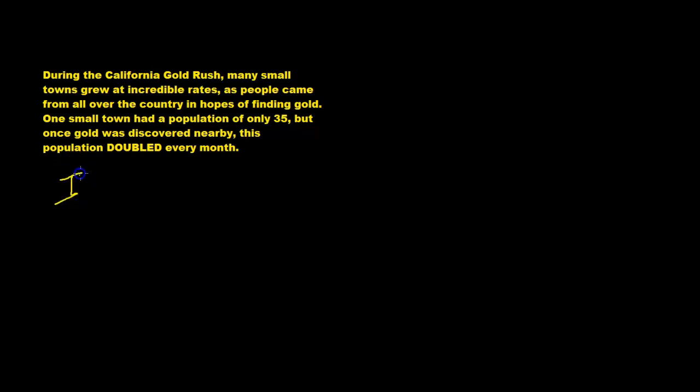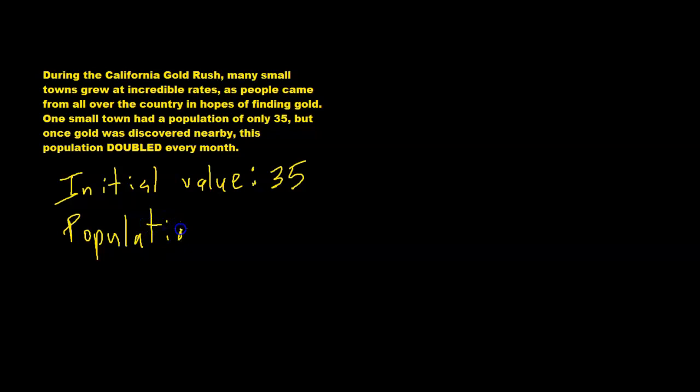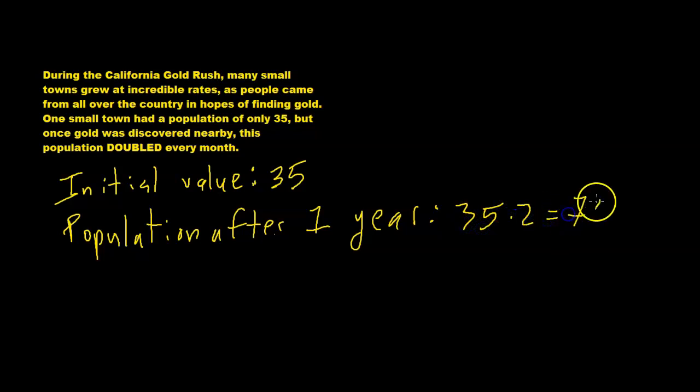What's the initial population here? The initial population, or let's call it the initial value, let's stick with that vocabulary term, is 35, right? For our population, the initial value is 35. What about the population after 1 year? Well, after 1 year, the population is going to double, right? So after 1 year, the population is going to be 35 times 2 equals 70, right?